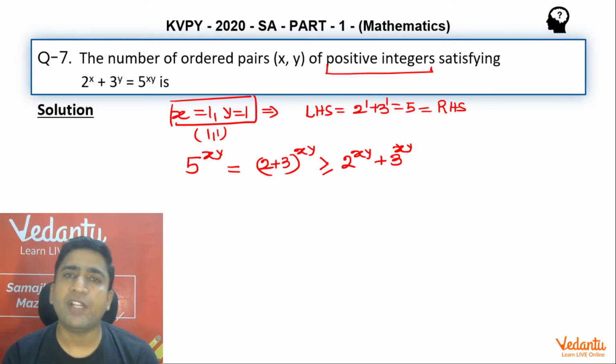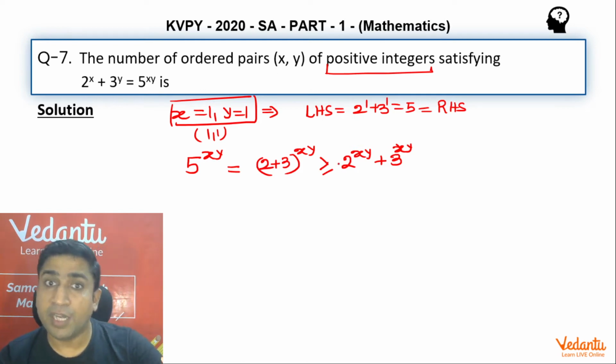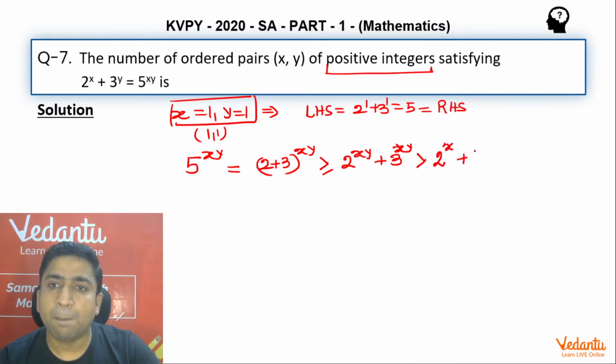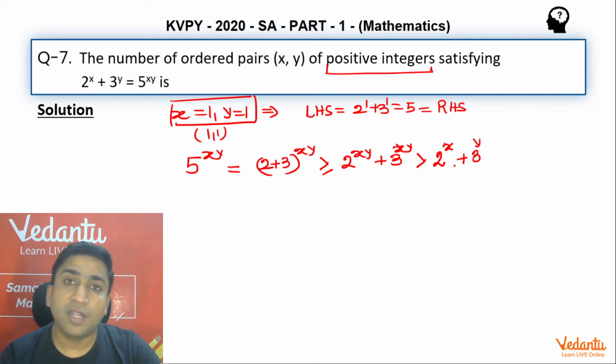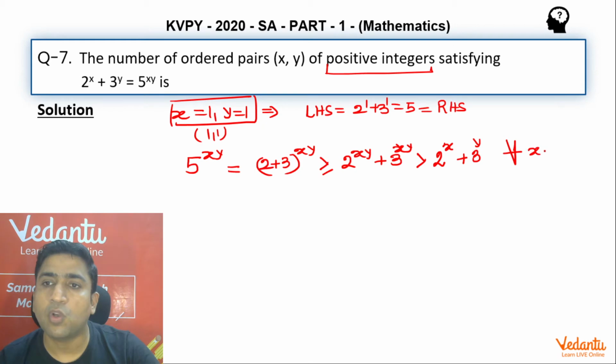From here you can easily conclude that 2^(xy) + 3^(xy) is always going to be greater than 2^x + 3^y, and this is true for all combinations of x greater than or equal to 2 and y greater than or equal to 1, or x greater than or equal to 1 and y greater than or equal to 2.